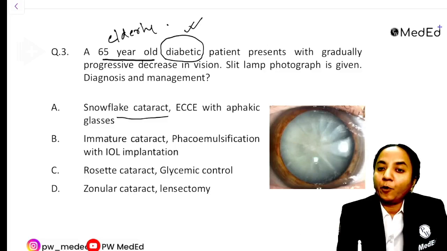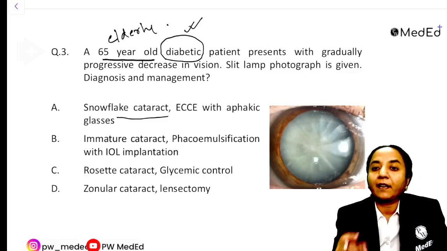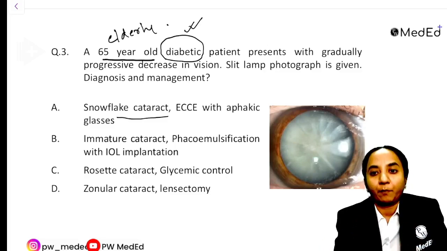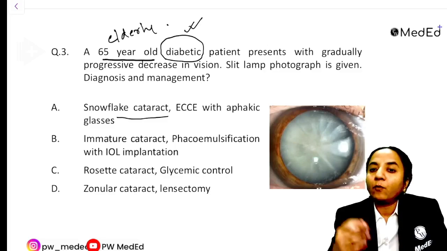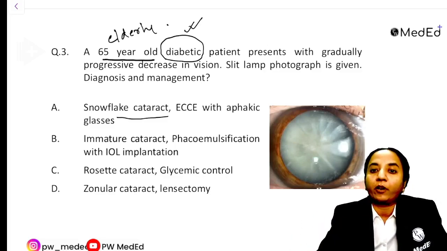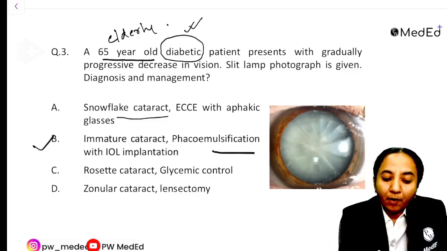So, gradually progressive decrease in vision, and you see this is an immature cataract, a regular cataract which is seen in elderly people, progressing faster because the patient is a diabetic. And what is the treatment, the accepted, modern day treatment for cataract? It is phaco with IOL. So this is our answer.